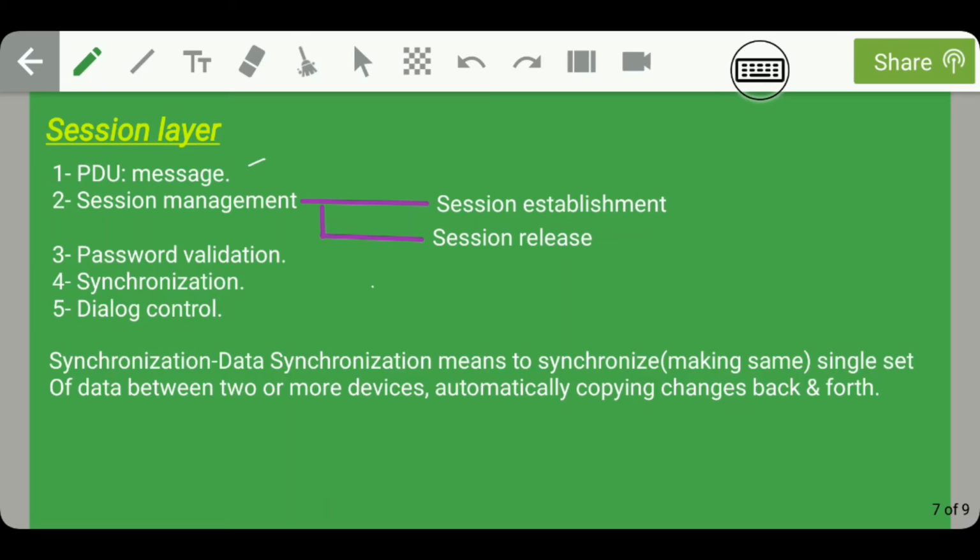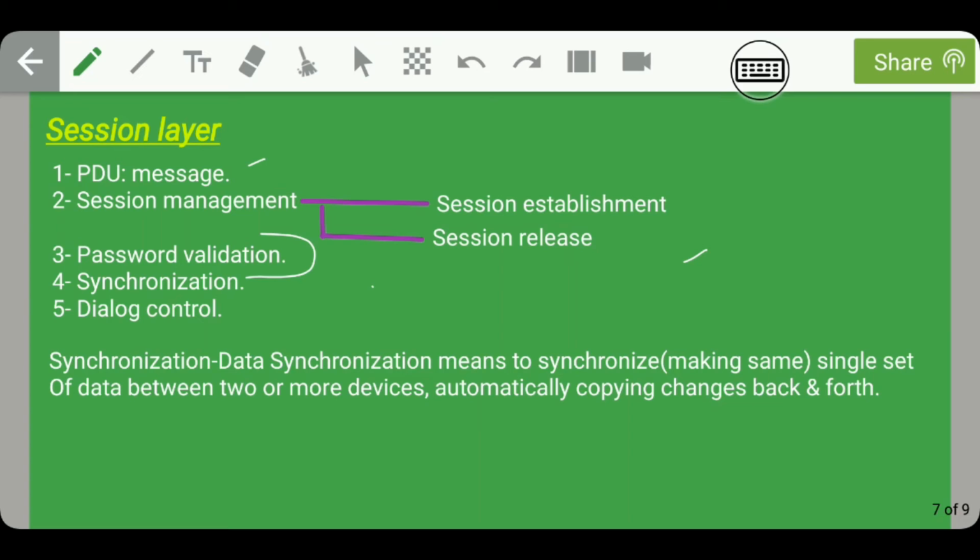Guys, moving on, the next functionality of the session layer is that it is responsible for password validation. While we are trying to have a session with the IRCTC server, if the username and password are incorrect, an error message pops up saying it is an invalid password. This is known as password validation and it is done by the session layer of the OSI reference model.